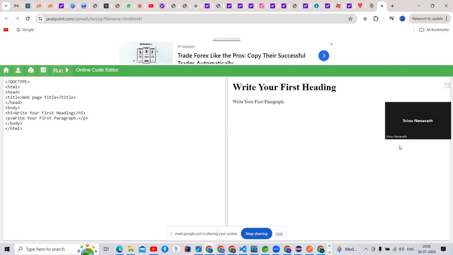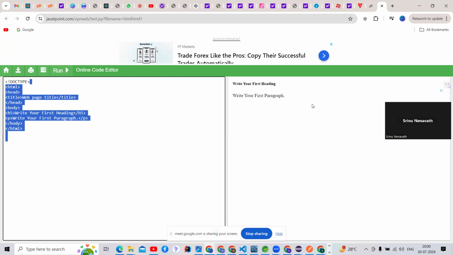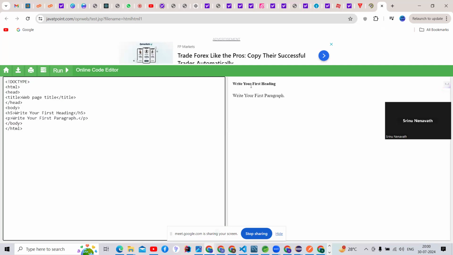It is not able to reflect it. Why? Yeah, see here guys, it is reflected. That size is decreased, or not, guys?